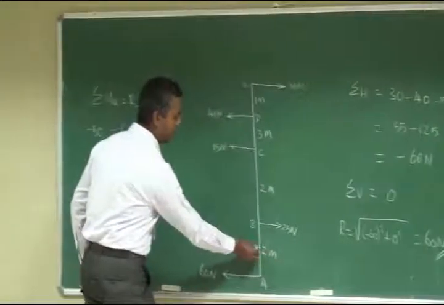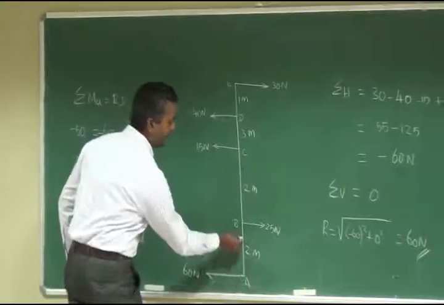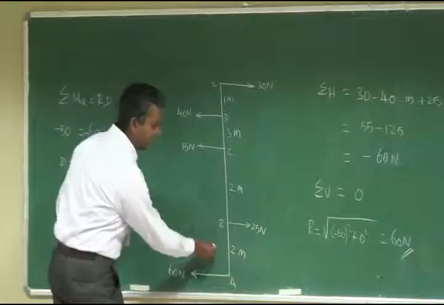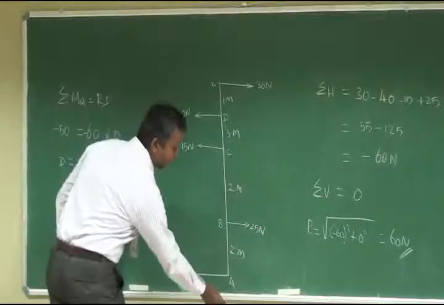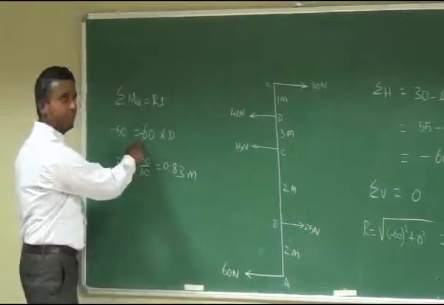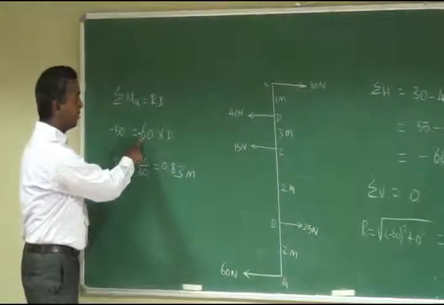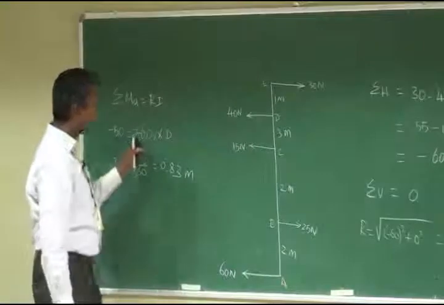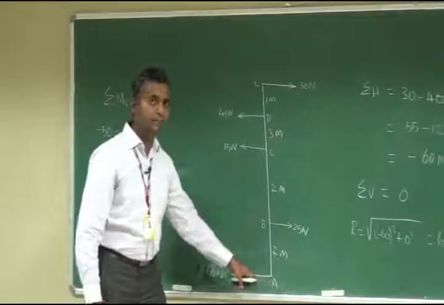R is a horizontal force moving towards the left. If it is above A, it will be anti-clockwise, negative. If it is below A, it will create a clockwise moment.